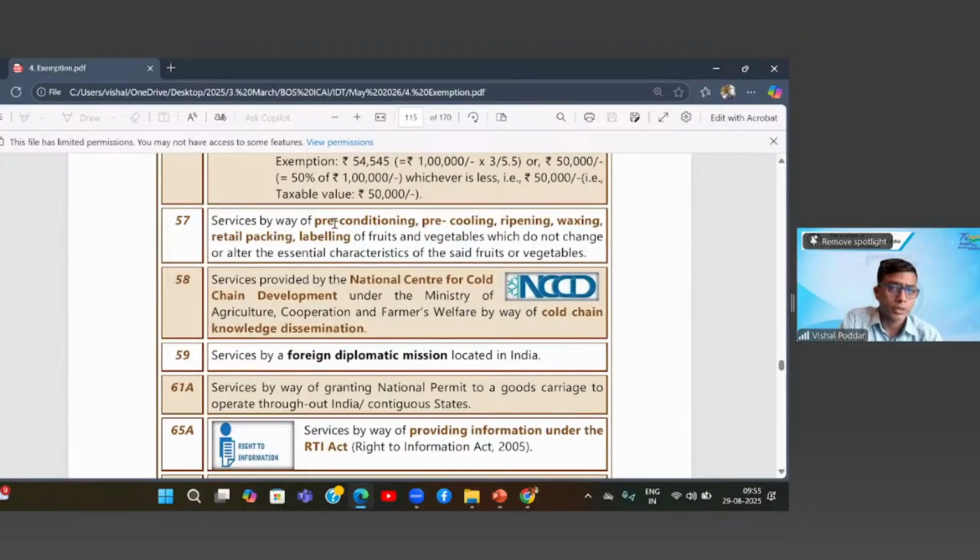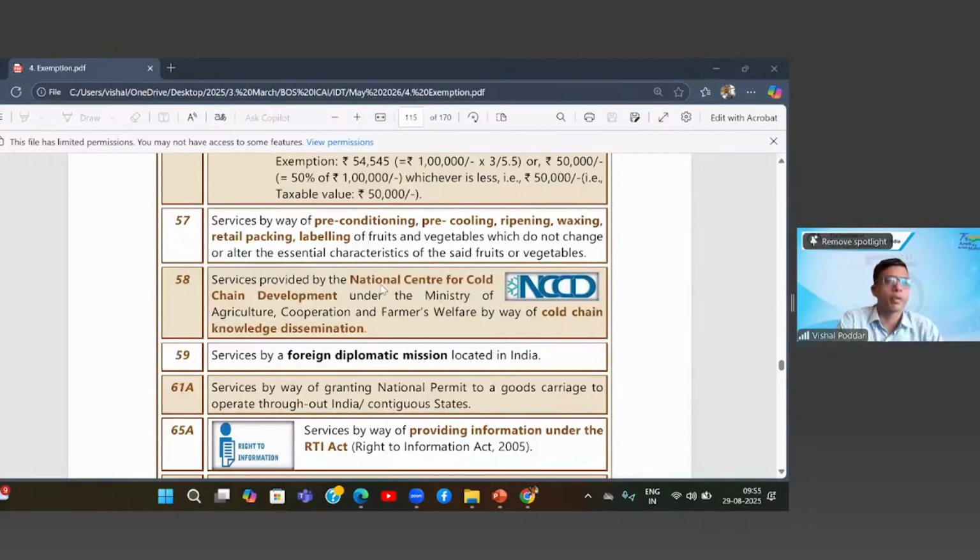Next, services which are by way of preconditioning, pre-cooling. Now this is what, in case of fruits, many times you take the fruits in their very raw form. They are plucked from the trees and then they are preserved. During the preservation, they are either ripened artificially, or many times there is some waxing done on these fruits. There is some retail packaging done. So all these services relating to fruits and vegetables have been made exempt.